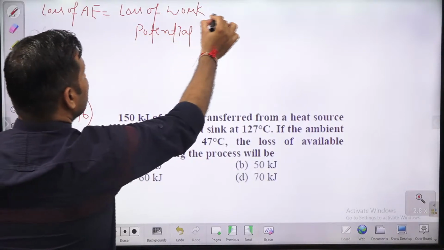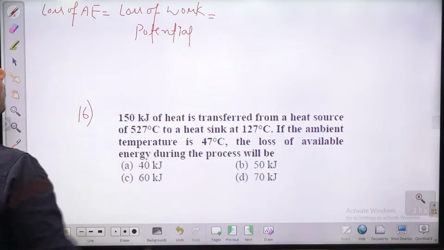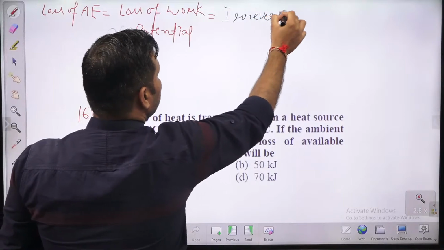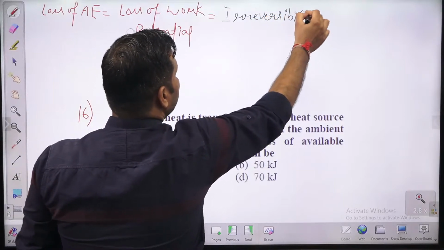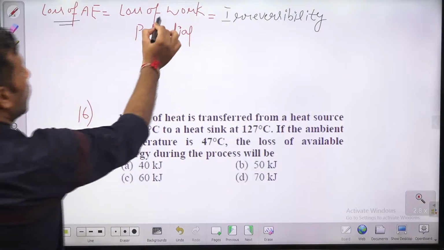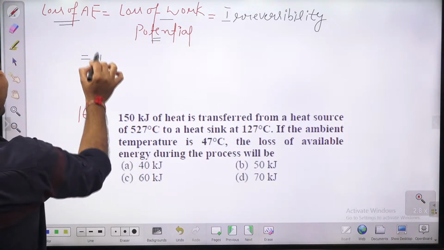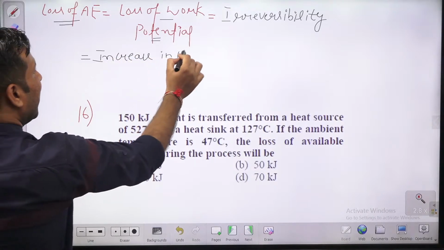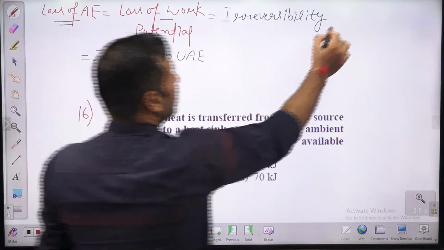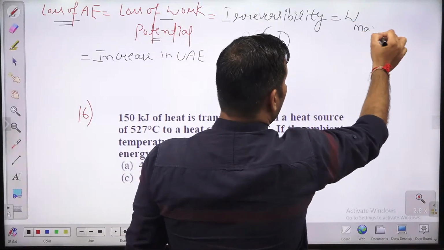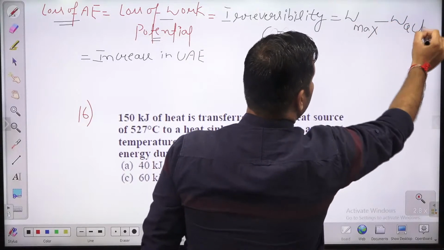Okay. It is nothing but what? इसी को क्या बोलते हैं बच्चों? This is known as irreversibility. Irreversibility. तो irreversibility क्या होता है? Loss of available energy, loss of work potential, या इसी को क्या बोलते हैं? Increase in unavailable energy. और यही क्या होता है बच्चों? This is nothing but irreversibility, and that is nothing but W max minus W actual.